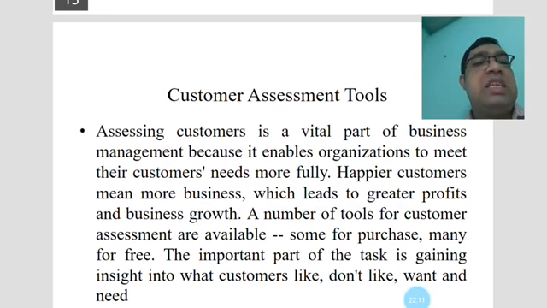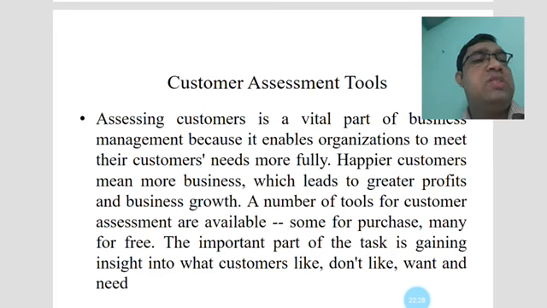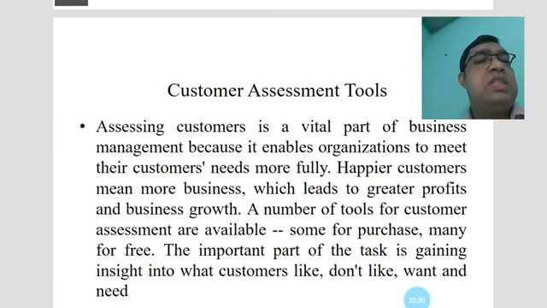Assessing customers is a vital part of business management because it enables organizations to meet their customers' needs more fully. If customers do not come to your company and do not take your product, then your product will be valueless in the market. For this, customers are much more essential. Happier customers mean more business. When your customers are fully satisfied, they will be happier using your product.